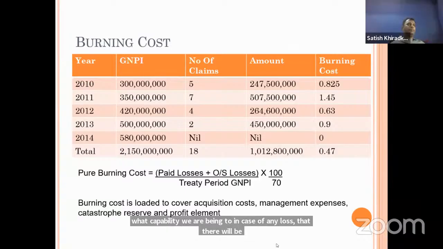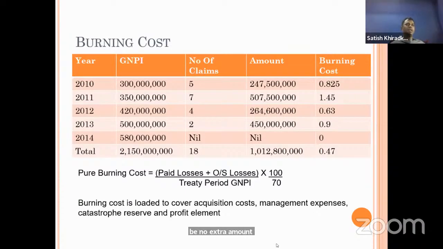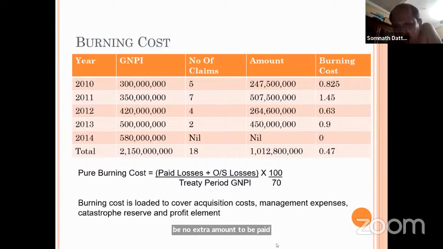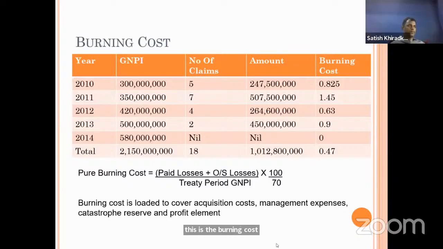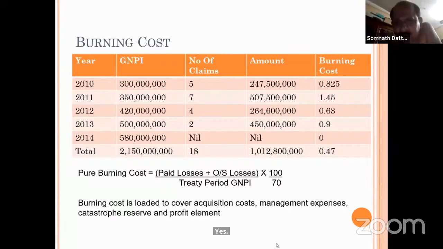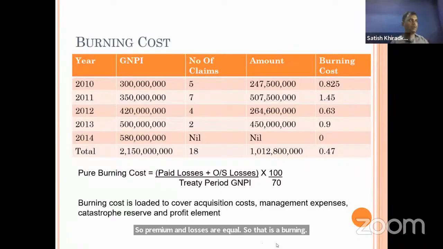We can say it is a break-even point, at which losses equal the premium. So premium and losses are equal. That is the burning cost point. It is also called a break-even point. It is a break-even point only, and on that basis the burning cost concept keeps coming.